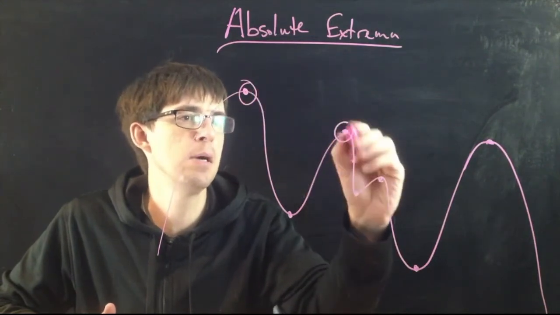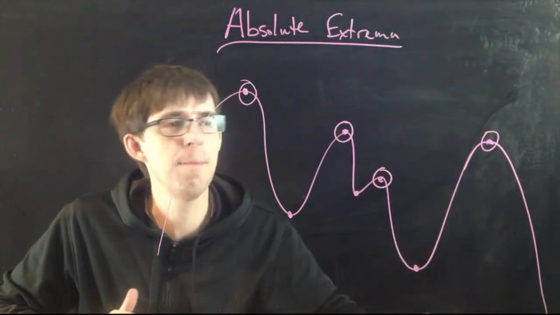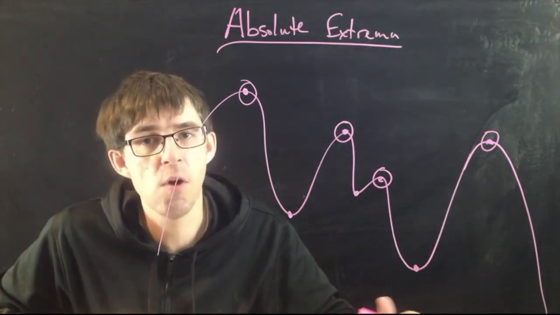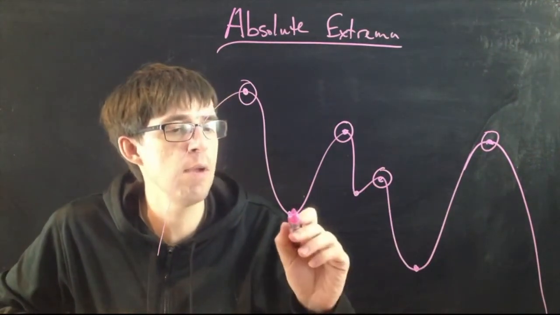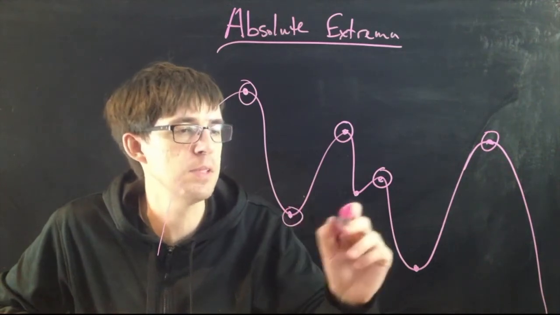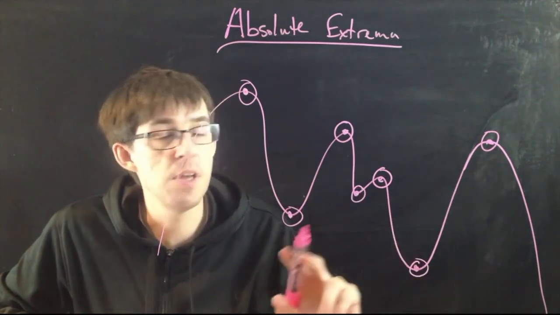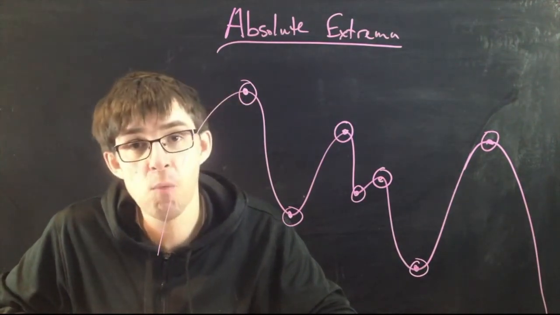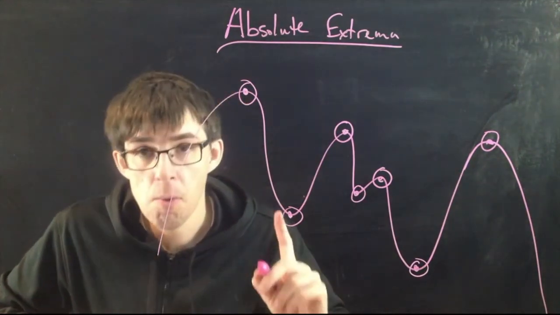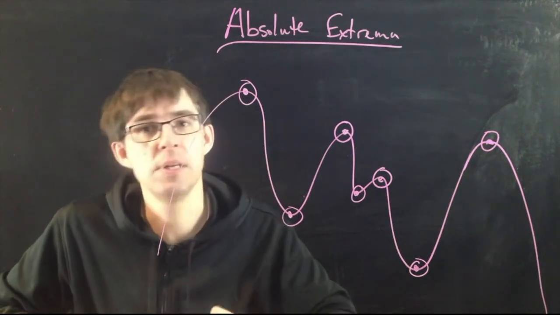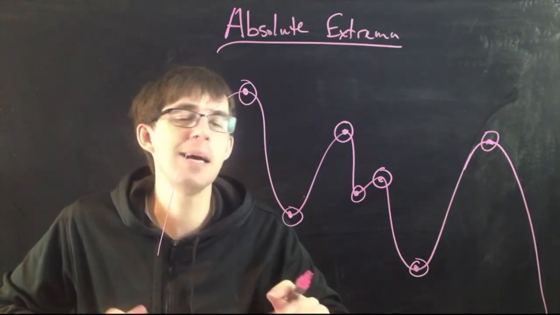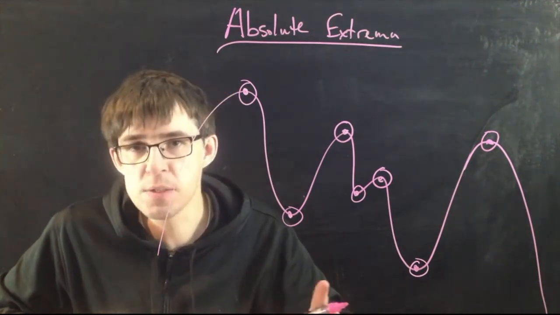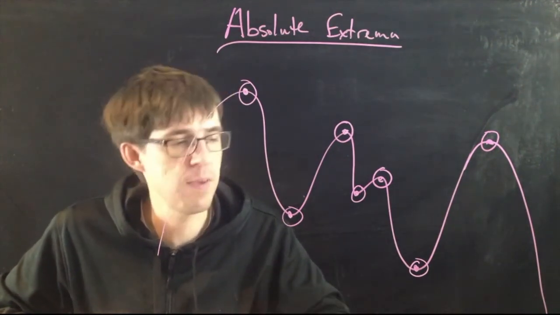These are the maxima, right? These are relative maxima. That means these points, their y values are greater than all the nearby y values. And there are relative minima, that would be these ones down here. Their y values are lesser than the nearby y values. What absolute extrema is about is not considering nearby anything. It's just about what's the biggest value overall and what's the smallest value overall.